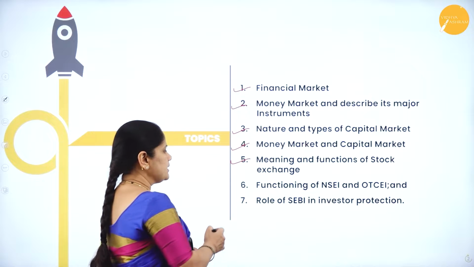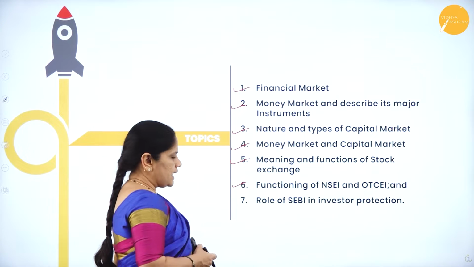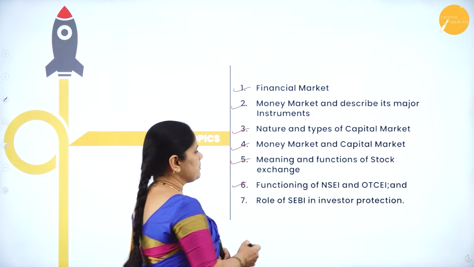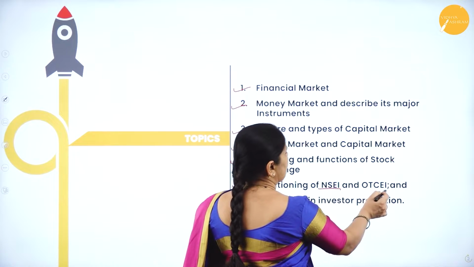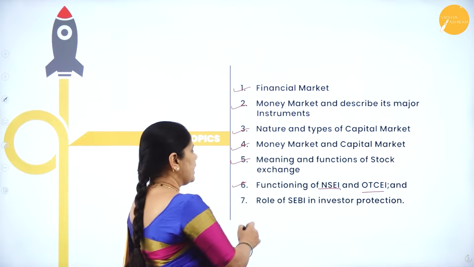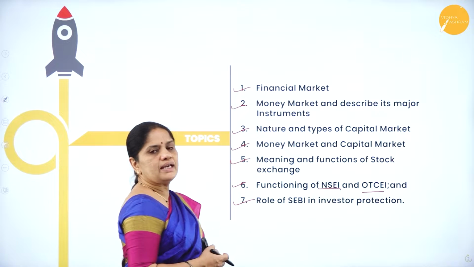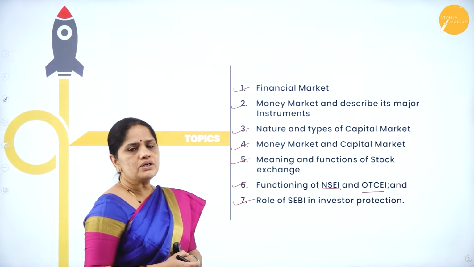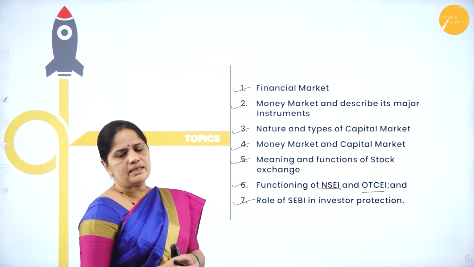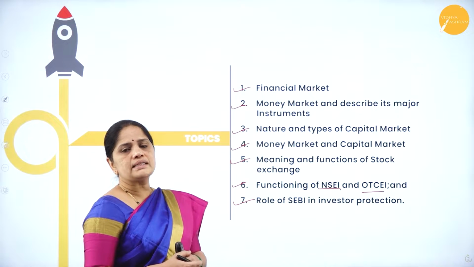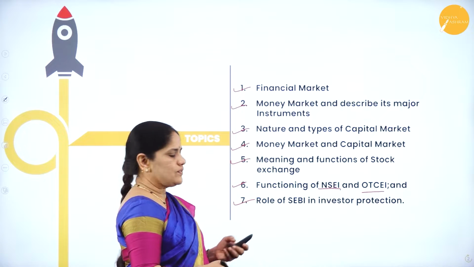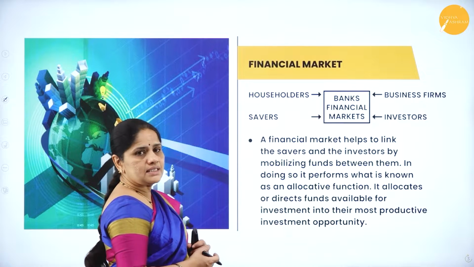Then we will discuss the functioning of NSCI and OTCEI, and also the role of SEBI in investor protection. How powerful SEBI is, or how it is educating the investors. All these things we will be studying in this chapter.